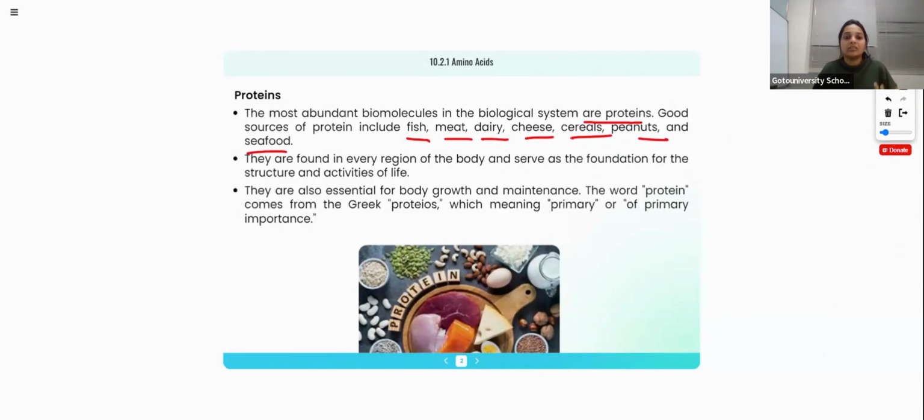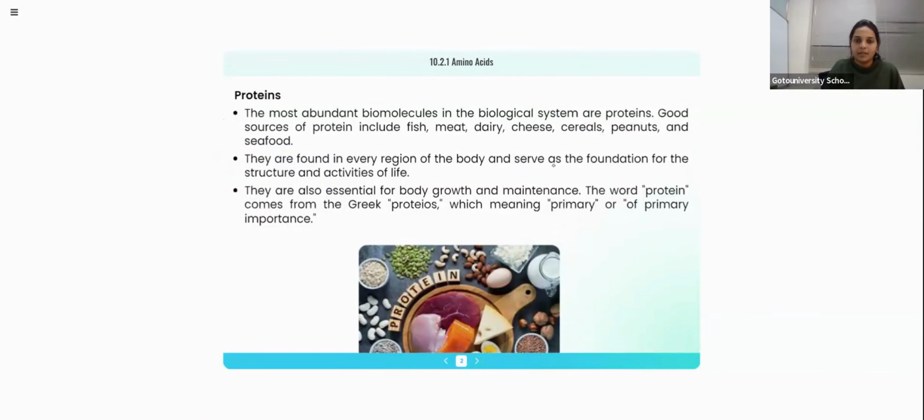Proteins are found in every region of the body and serve as the foundation of the structure and activities of life. That is very important. They are also essential for body growth and maintenance. The word protein comes from the Greek word proteos, meaning primary, meaning we have to give primary importance to protein because it is very essential for our body. Is carbohydrate not essential? Yes, it is also essential, but protein has much more importance.